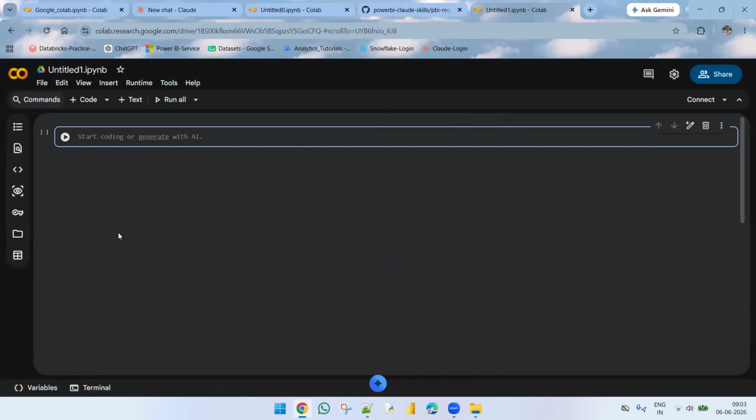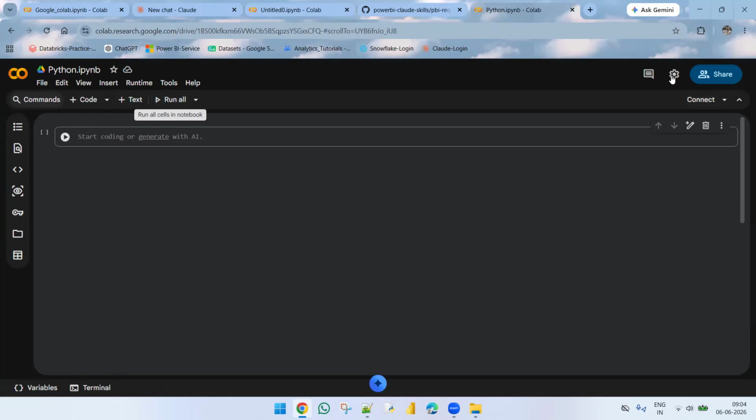And this is the interface of Google Colab. And here we can write the Python scripts. And here the extension is IPYNB: I is for interactive, PY is for Python, NB is for notebook. And if you see the options here, this is the code, where we can write scripts. This is the text document, and this is the execute button.